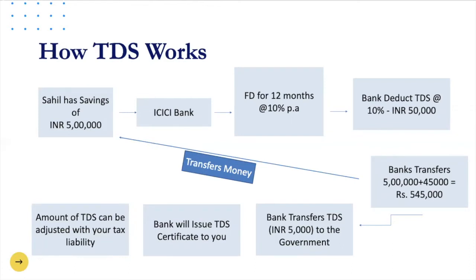Raj Limited makes a payment of 50,000 towards professional fees to Mr. Shah. Raj Limited should deduct tax of 5,000, because on professional fees you have to deduct tax at 10%, and make a net payment of 45,000, that is 50,000 minus 5,000, to Mr. Shah. The amount of 5,000 which Raj Limited has deducted will be directly deposited to the credit of the government, and Mr. Shah can claim the same against his tax liability.